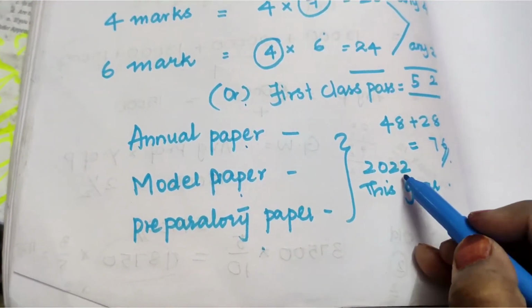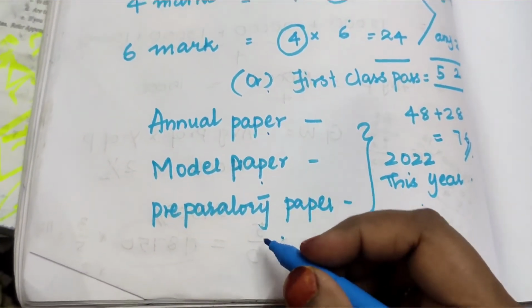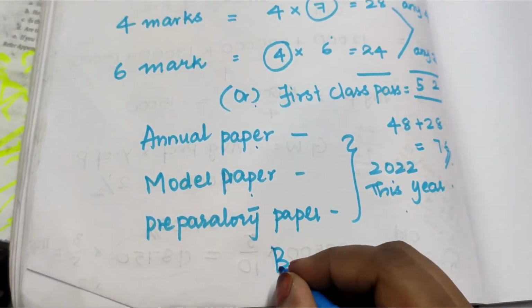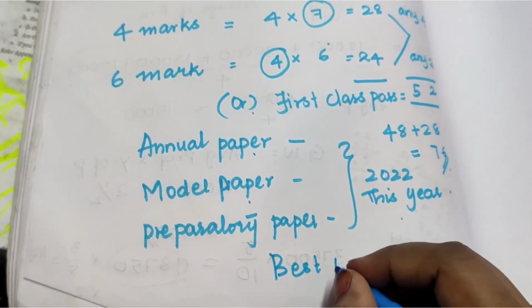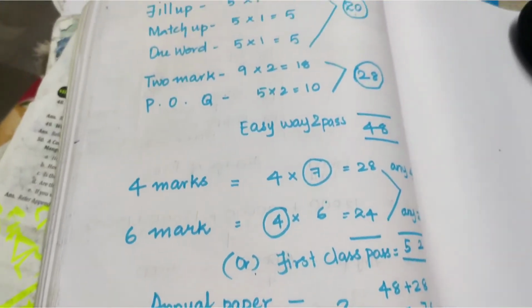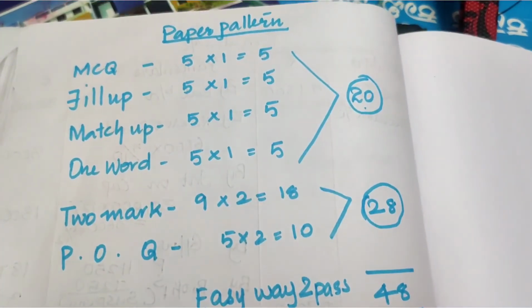After this you have to write 4 marks questions, which is 7. For 4 marks you need to write 7 question answers. By that you can easily get 28 marks. And part D, any 4 you need to write for 6 marks.